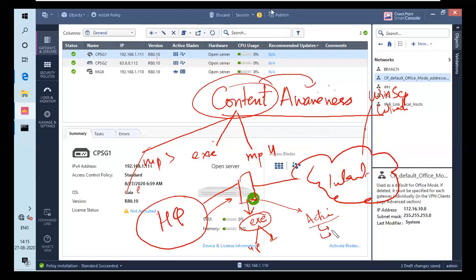You can block them. You can show a block message to them that this is our company policy and that's why you are not able to download that exe file. You can block them, you can prevent them, and you can keep the audit of that. Means if you are bypassing that, you can download, but I will keep the audit. So let's enable the content blade in a firewall. Without any further theory, let's do the lab.